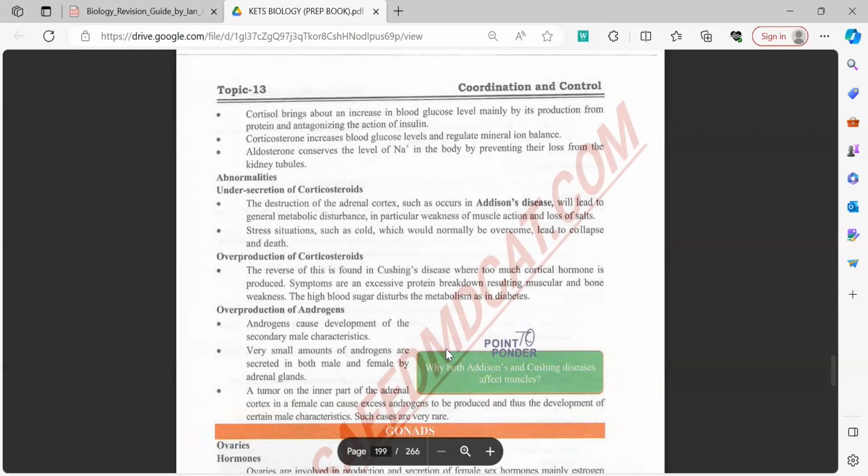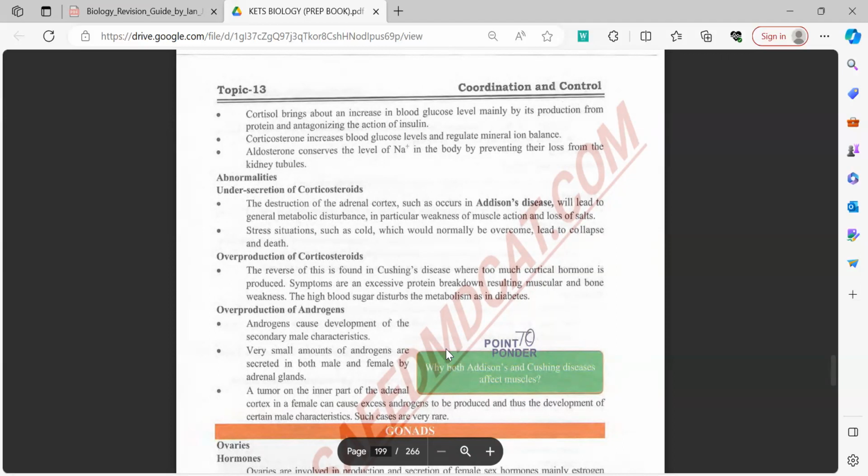The undersecretion of corticosteroids leads to Addison's disease. Obviously, Addison's disease will lead to weakness in muscle and loss of weight, since there will be a decrease in mineralocorticoid activity, or otherwise a reduction in sodium or potassium absorption in the body. The other thing which is completely opposite to it is the overproduction, which happens in Cushing's disease. In Cushing's disease, there is excessive protein breakdown into amino acids and glycogen breakdown into glucose. So in Cushing's disease, a person develops hyperglycemia and may also suffer from diabetes.